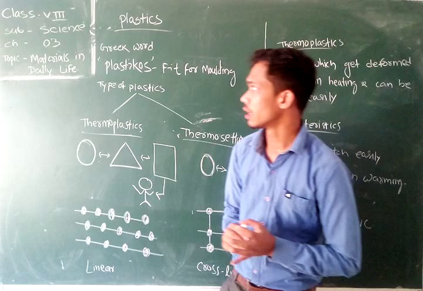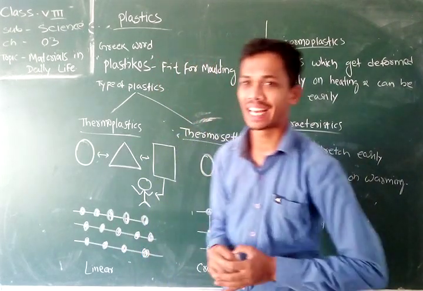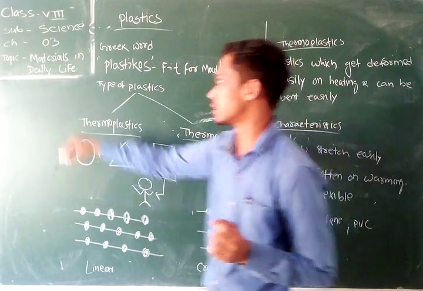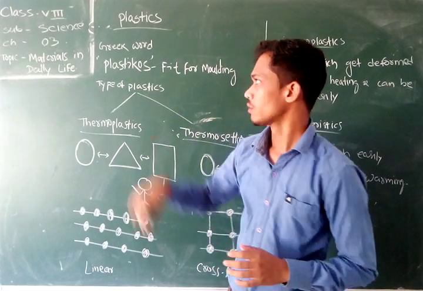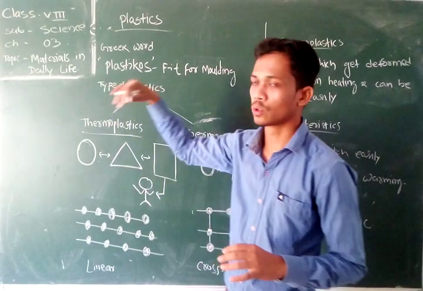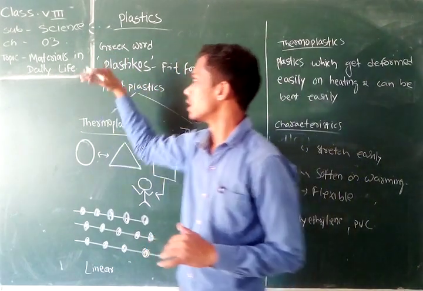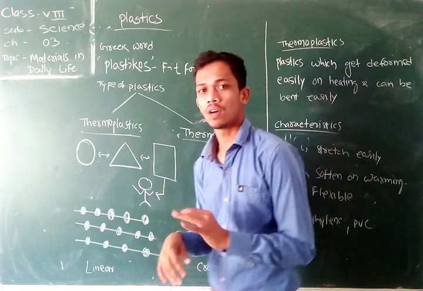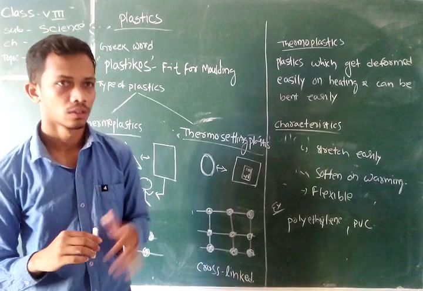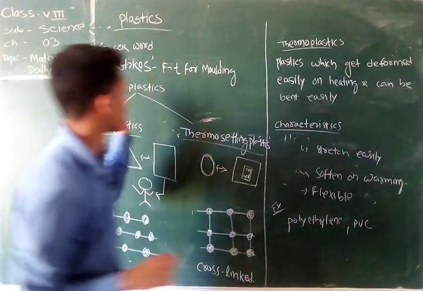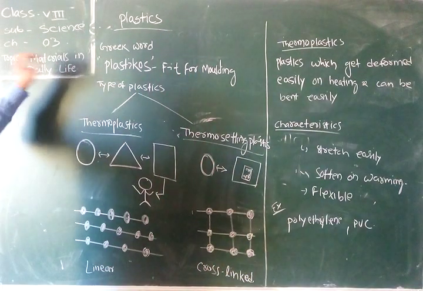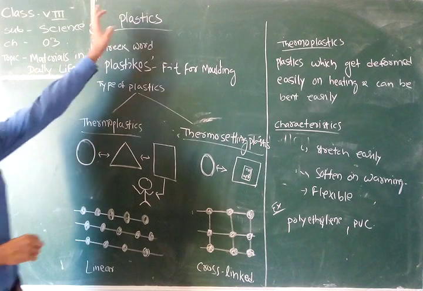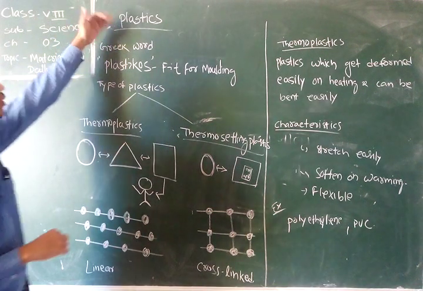Today we will learn about class 8 science, chapter number 3. This is the remaining part of chapter 3. The name of the chapter is Materials in Daily Life. Students, we have already discussed one video about this topic, so this is the second part. Here we discuss plastic.